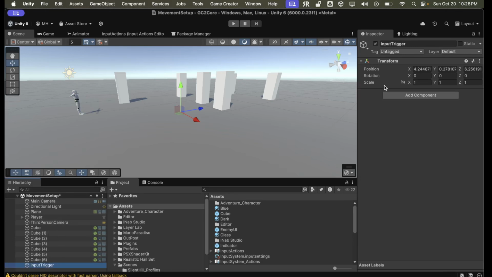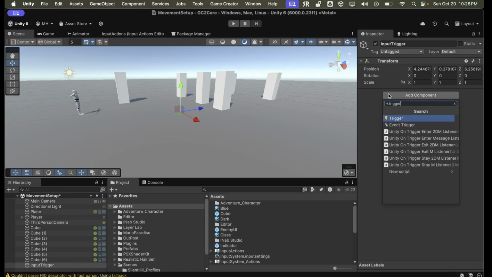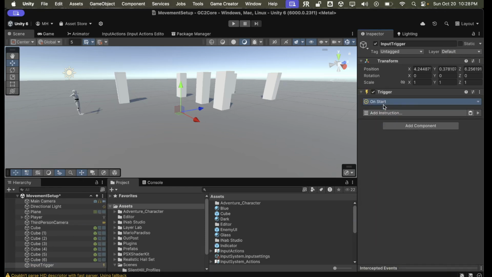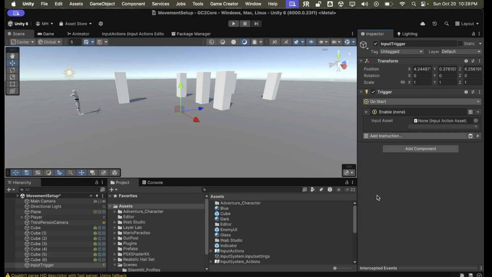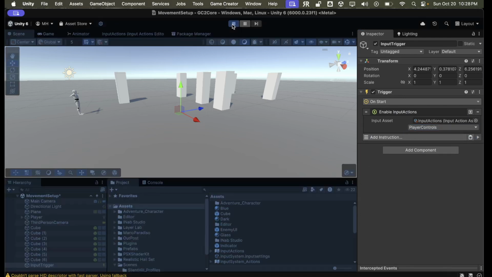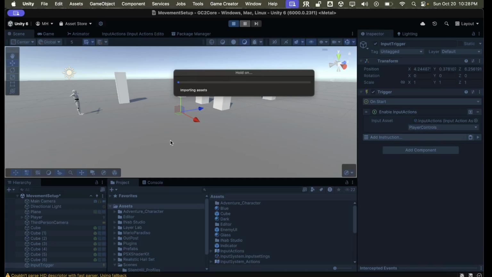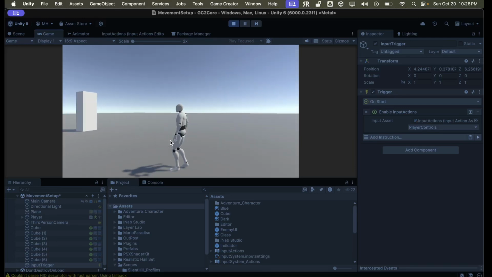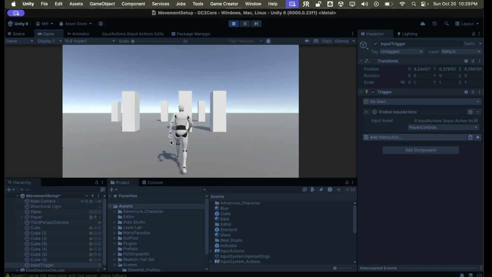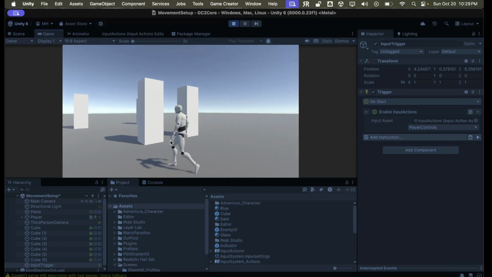and we have to create a trigger to enable so on start, we want to enable the input action map, otherwise it won't work. The input map needs to be enabled first. So let's enable that, and we're going to enable player controls, which is all the mapped controls. So now we should be able to control it using the input system, and it's working.